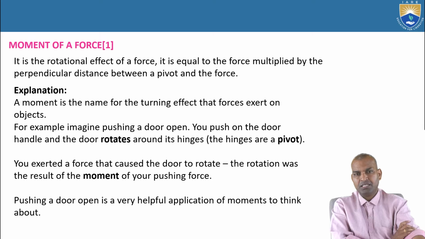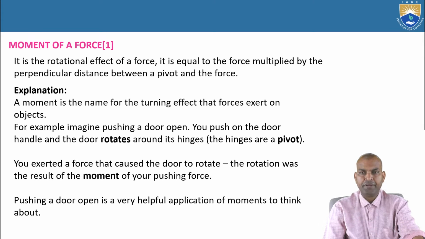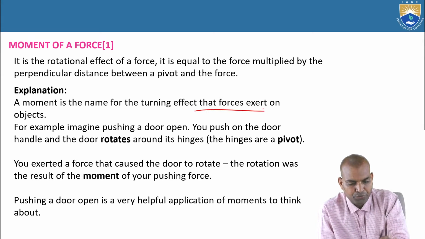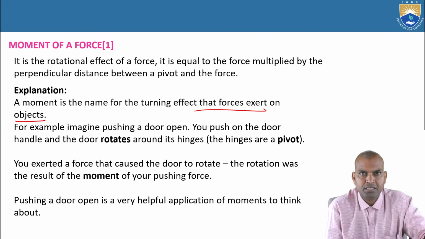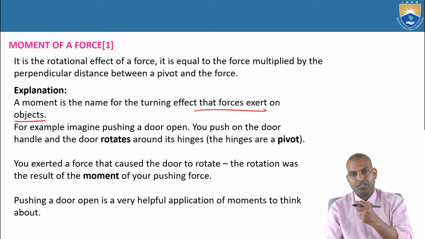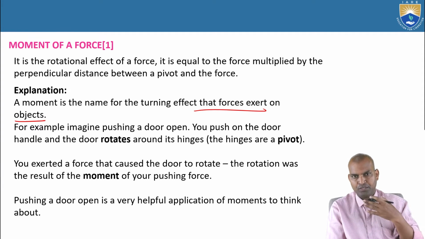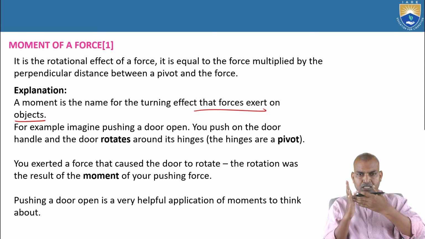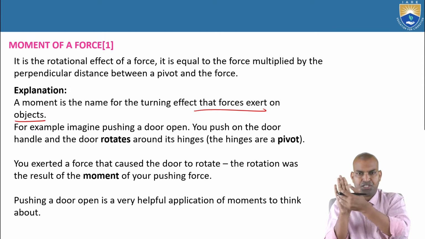Actually, moment is the name for the turning effect that forces exert on objects. Now, if you want to open or close the door, you have to apply force on the door, which will give rotation.